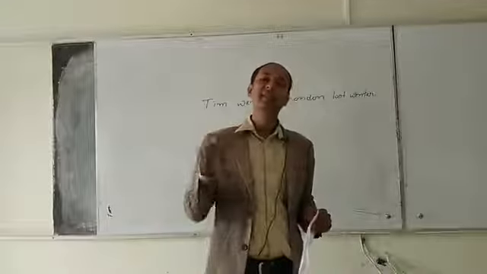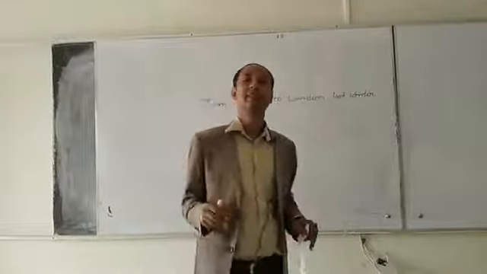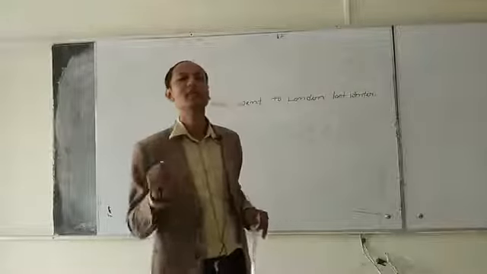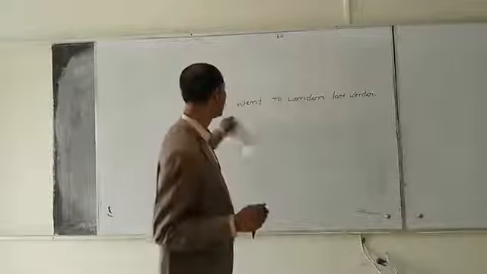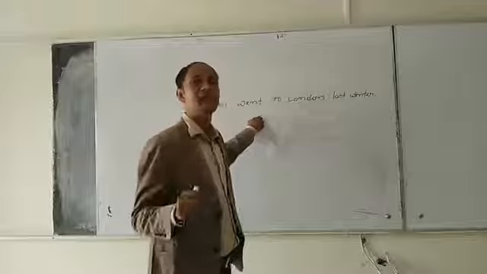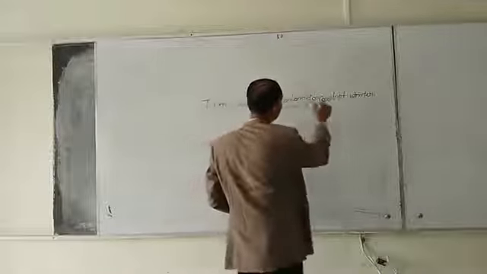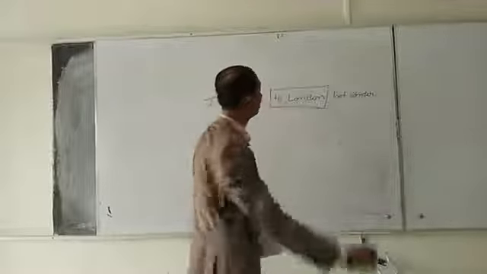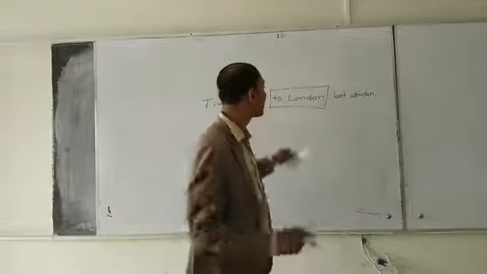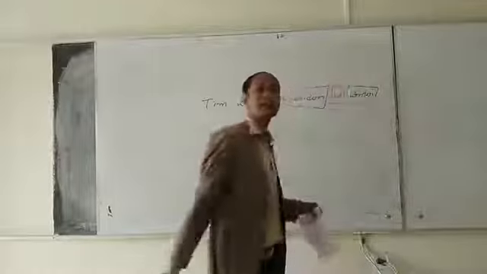I have already mentioned in every assertive sentence, there must be some information. From this sentence, we can also get some information. Tim went to, the information is about place. The information is also about time.